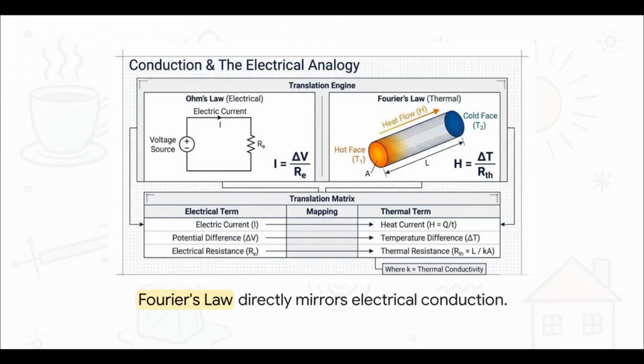To see that translation actually play out, you just have to compare Ohm's law for electricity with Fourier's law for thermal conduction. Structurally, they are completely identical. Heat flowing through a solid object from the hot face over to the cold face acts exactly like electrical current flowing through a resistor. The math just clicks, especially if you've ever looked at even a basic electrical circuit before.